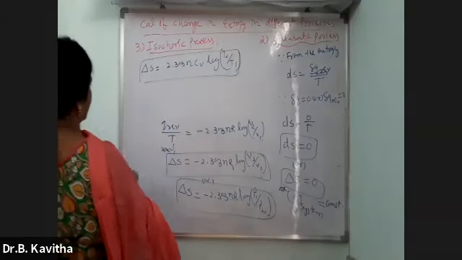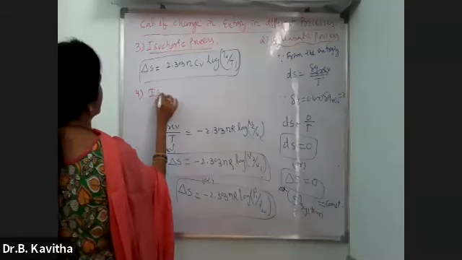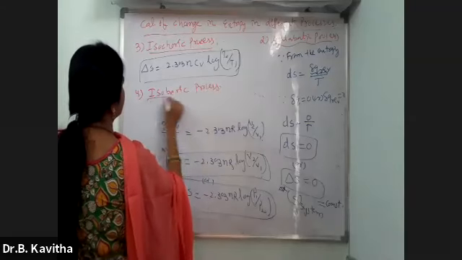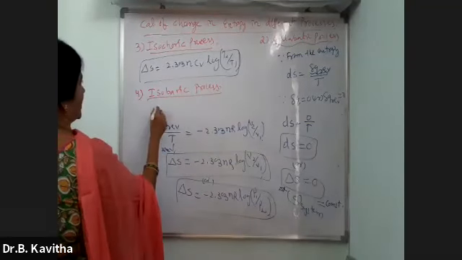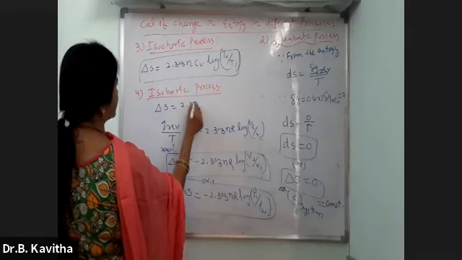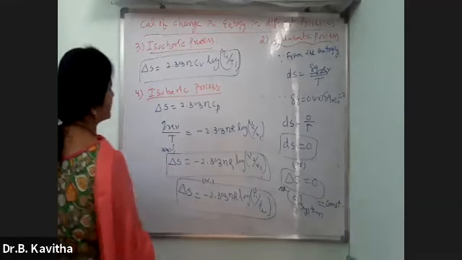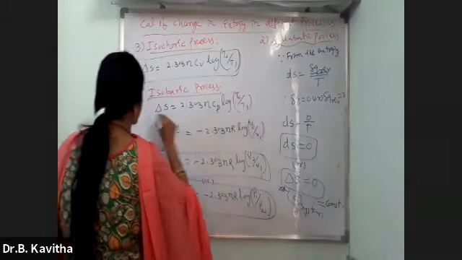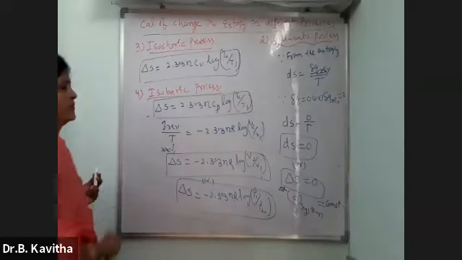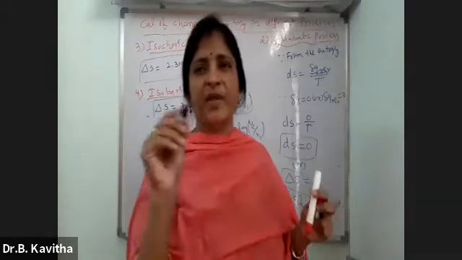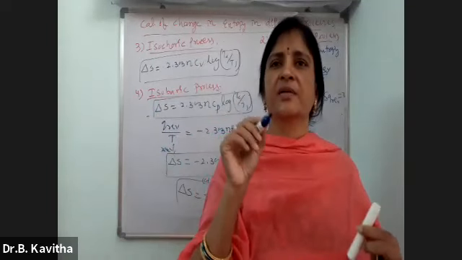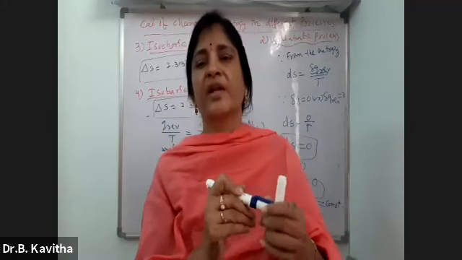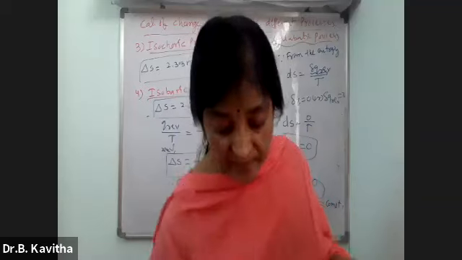And the fourth one, isobaric. Delta S is equal to 2.303 n Cp log T2 by T1. The same equation you can write by changing the molar heat capacity value. Why am I keeping some equations in a box? Because those are the important ones to remember for the exam, for the entrance. Okay, this is about the calculation of change in entropy in different processes.